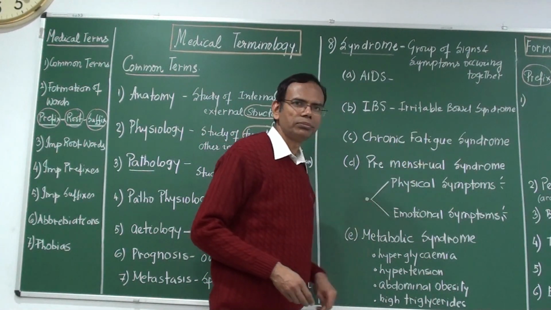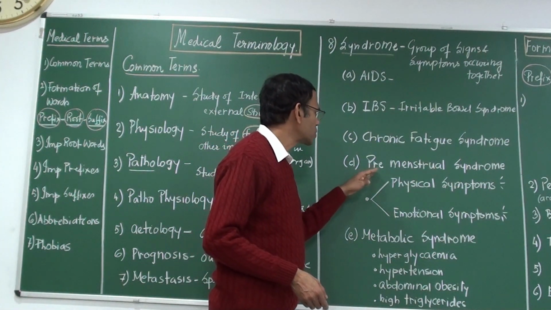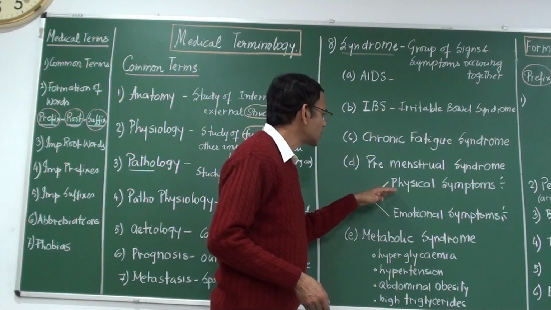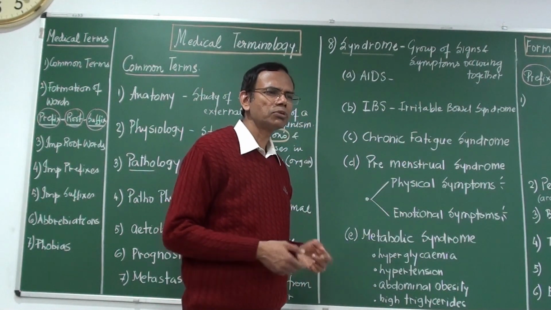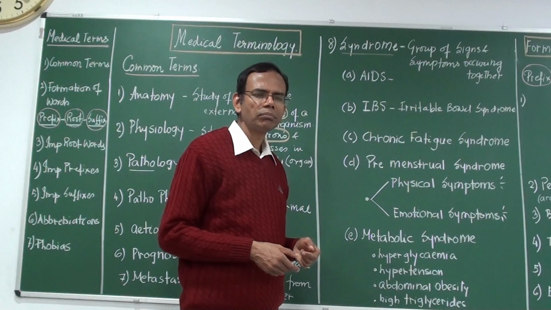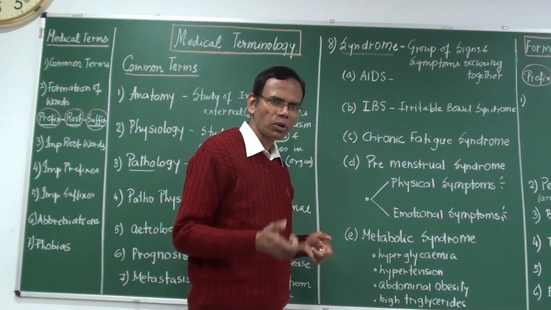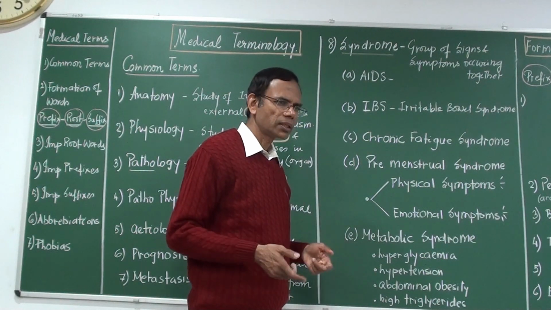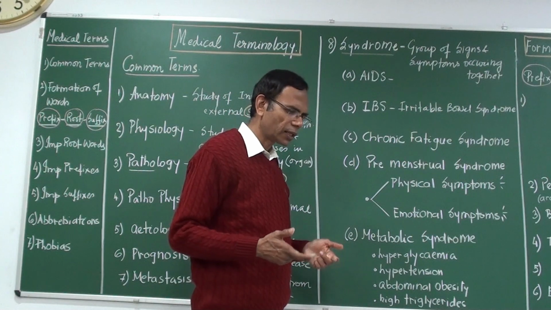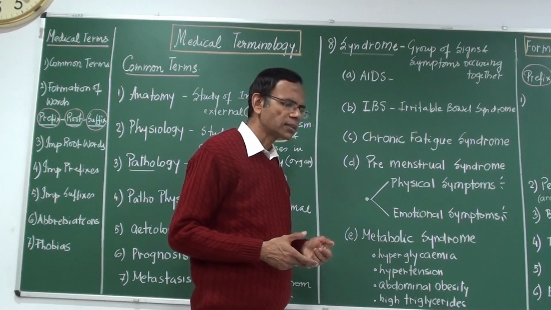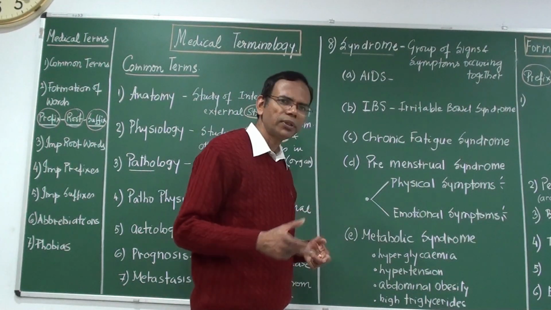Premenstrual syndrome. Now, as you know, in premenstrual syndrome there are some physical symptoms and some emotional symptoms. Physical symptoms means what? There will be cramps in the abdomen, or there may be some gastric problem, or some kind of headache. That kind of thing is physical.